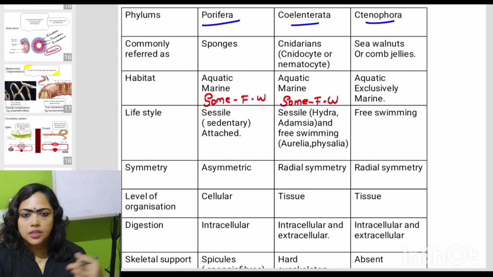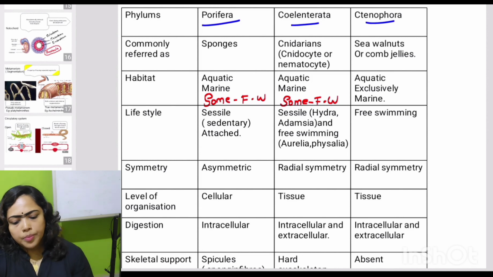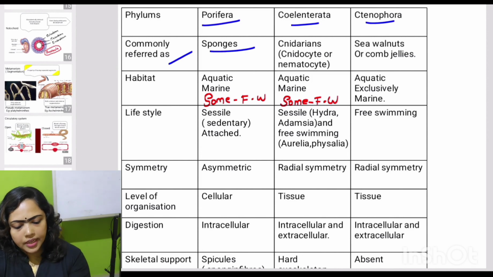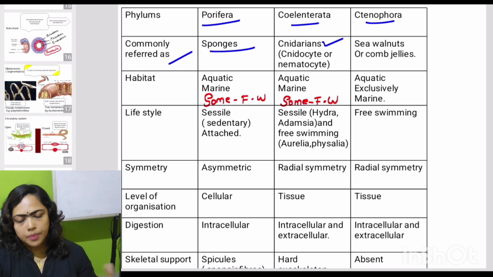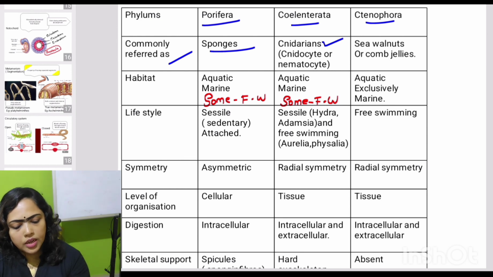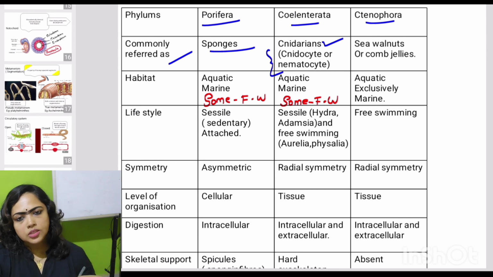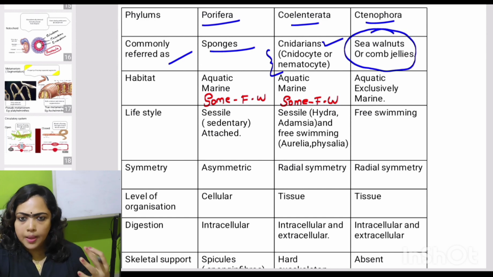So the first thing is, what are they commonly called? Poriferans are called sponges, while coelenterates are called cnidarians. Why? Because of the presence of a particular structure called cnidocyte or nematocyte. This thing we will discuss later. And then sea walnuts or comb jellies: that is, ctenophorans are called sea walnuts or comb jellies based on their appearance.